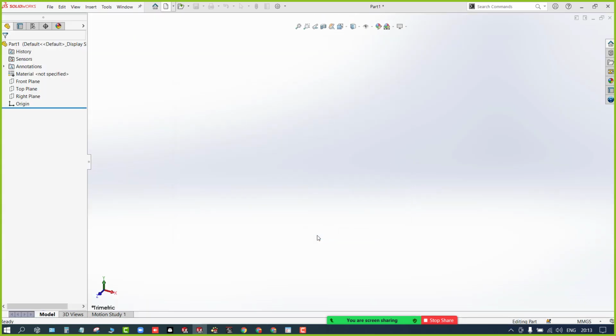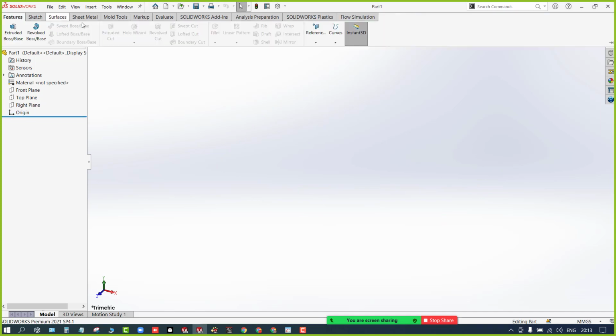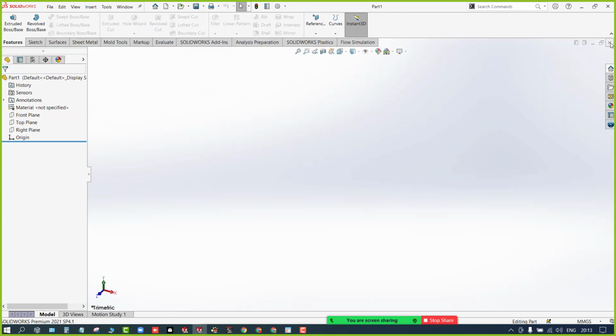Once you do this much, you're going to get the SolidWorks user interface like this, which has the FeatureManager design tree. All the planes are available and the origin. Now I'll just pin this one here. You can see this icon, you can pin this so that it will be visible until you untick it. Now I need to create the sketch on the front plane. What to do?